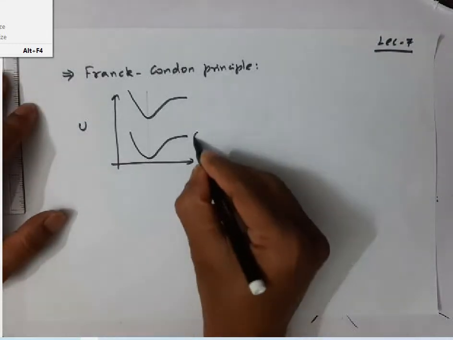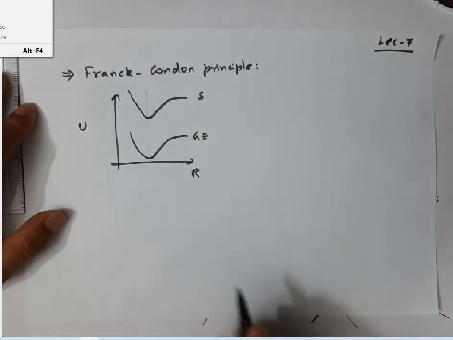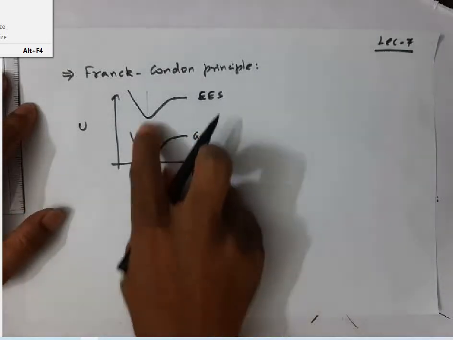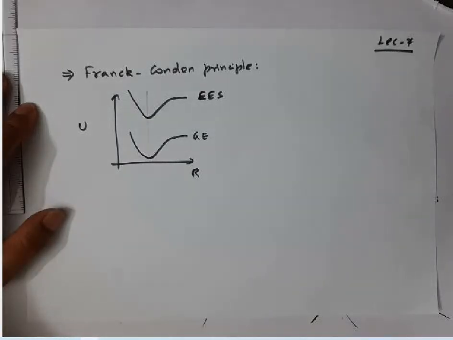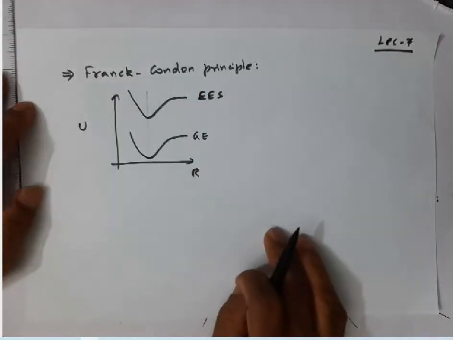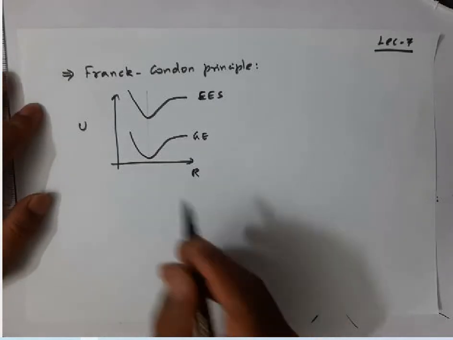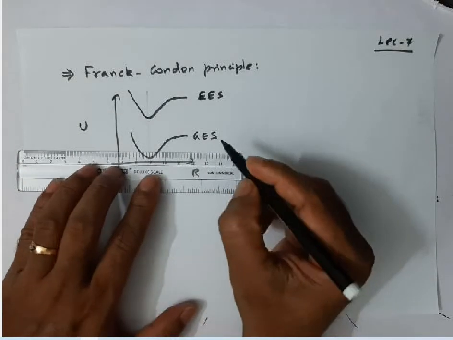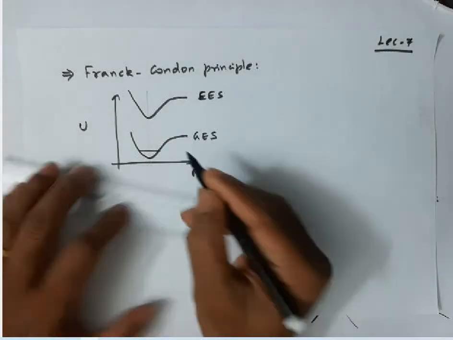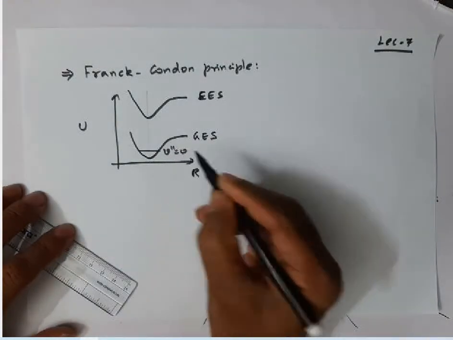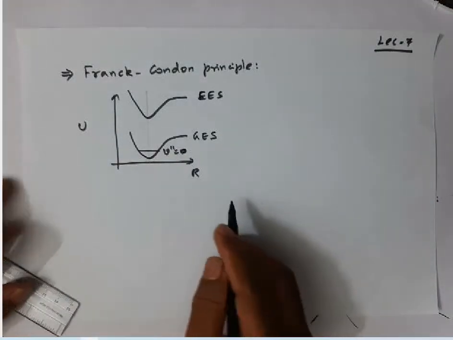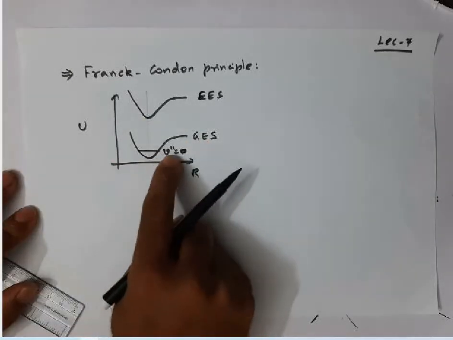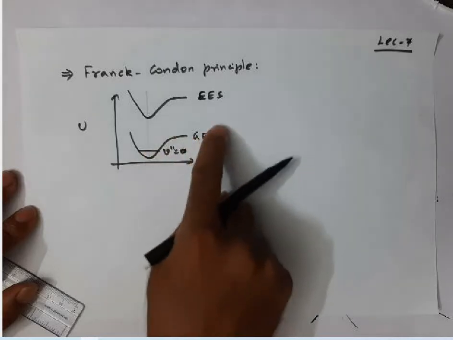Both have a minimum, therefore these two are stable electronic states. And I told you from the ground electronic state the transition always takes place from V double prime equal to 0 at room temperature, because at room temperature almost all molecules are present in the ground vibrational state of the ground electronic state.